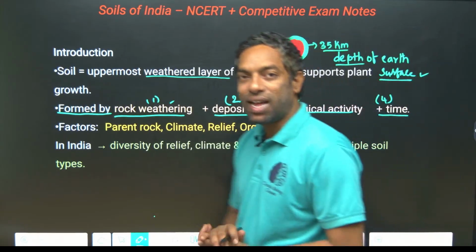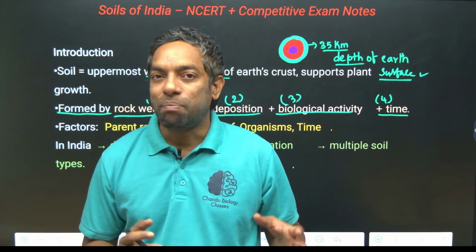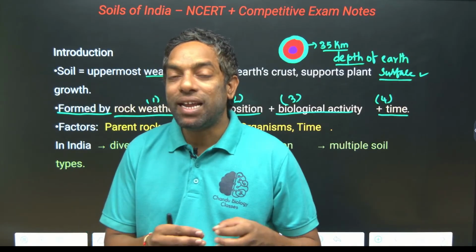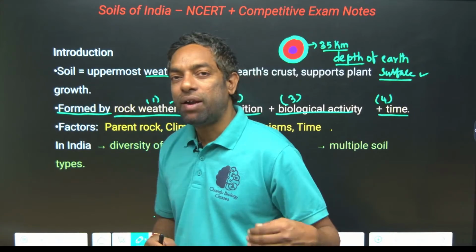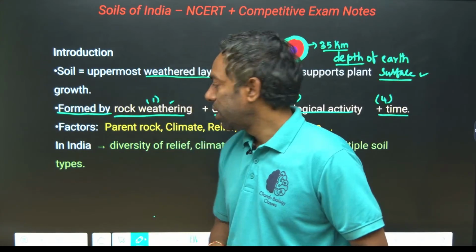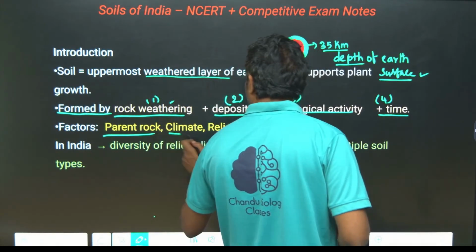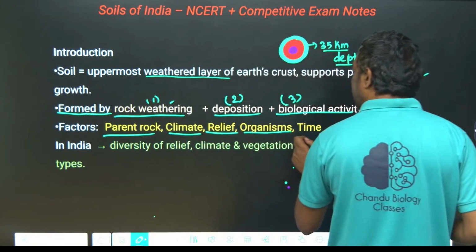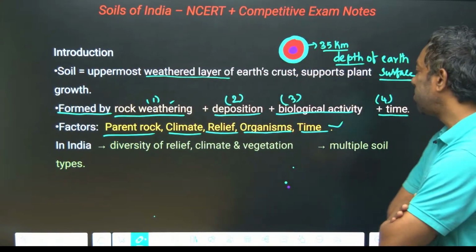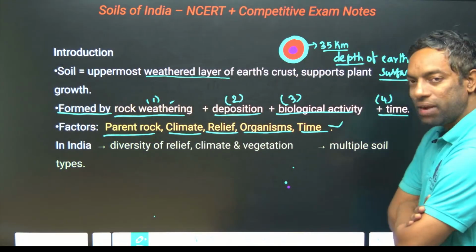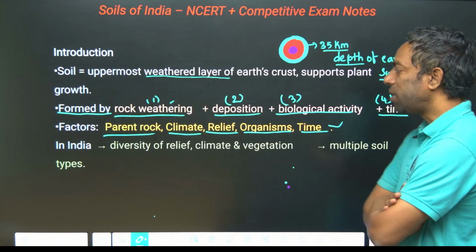What is biological activity? There are plenty of bacteria, or other plants, and their rhizomes can change the soil texture. They can change the soil from one form to the next form. And the factors: parent rock is the main factor, climate also, relief, organisms and time. Formed by weathering, deposition, biological activity and time. The main factors are parent rock, climate, relief, organisms and time.